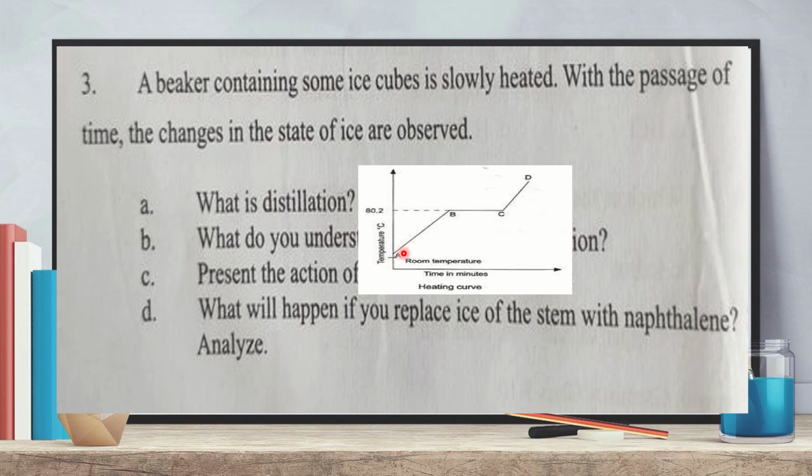So the heating curve of naphthalene will be like this, where at low temperature it will be converted from solid to gas. So you will get only 2 steps on its heating curve. You will explain this heating curve here.